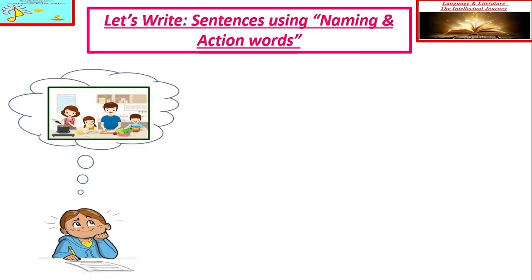Let's move ahead. In this picture there is a family. Now we will try to make some sentences. As we have already observed some of the nouns and verbs here, that is, some naming words and action words, using each and every object we can frame some sentences easily. Let's start with mother.